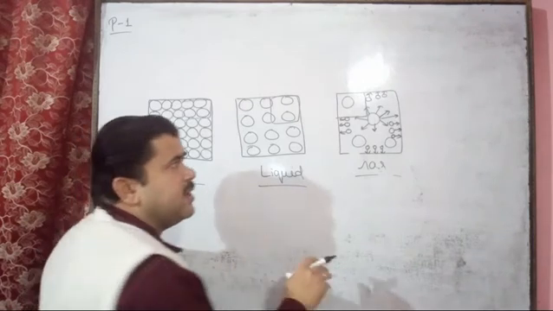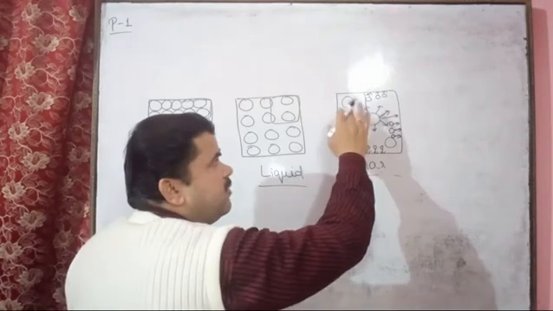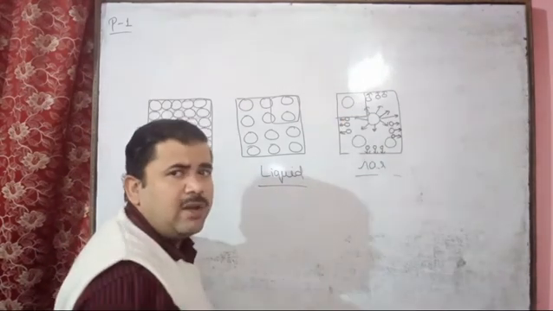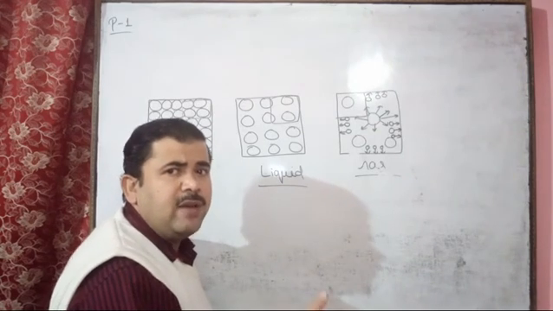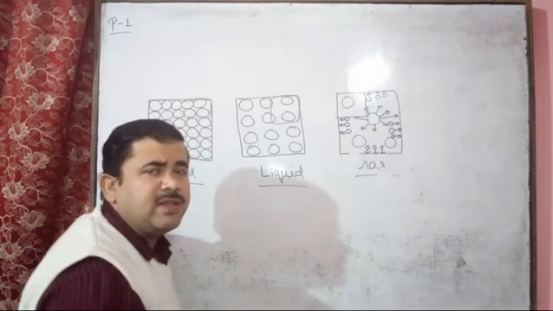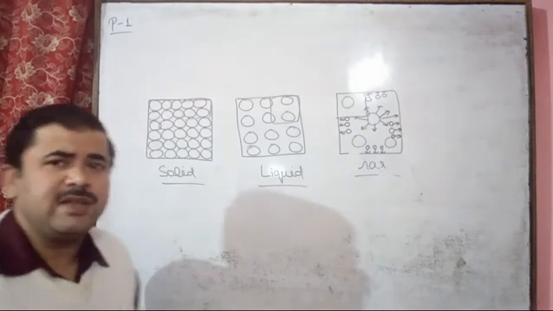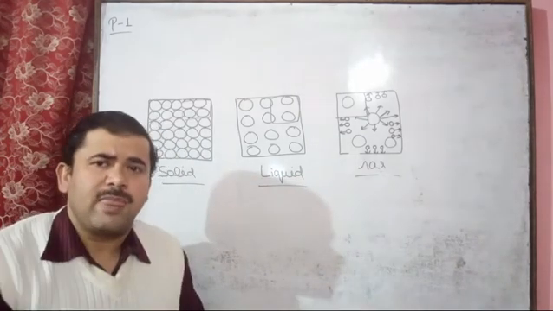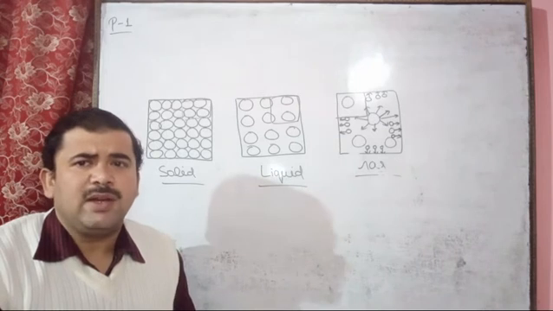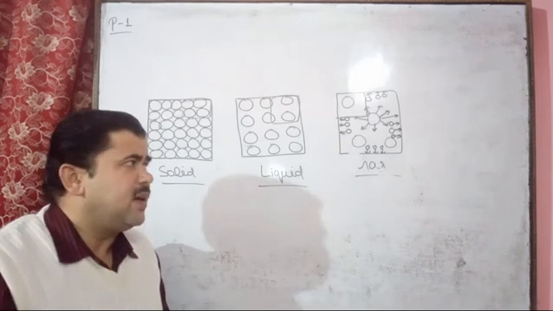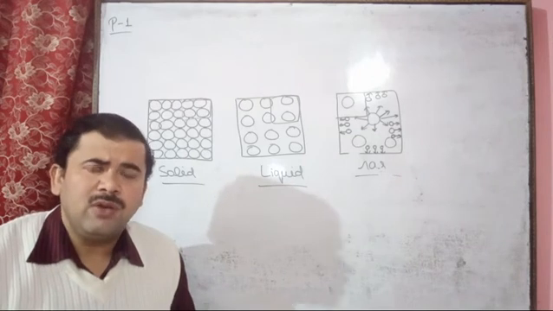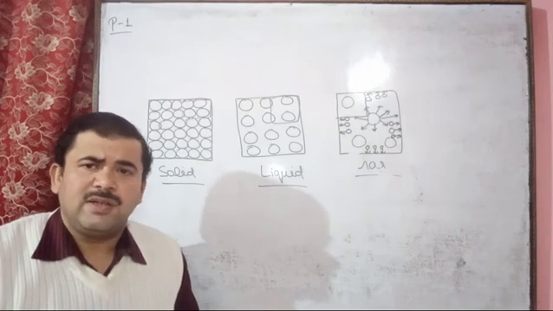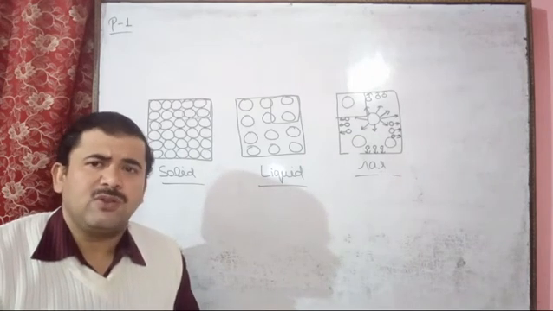This is the reason the mass is very less. According to the kinetic theory, in the gaseous system the number of molecules per unit volume is very less. That's why density is very less in comparison with the solid and liquid state.